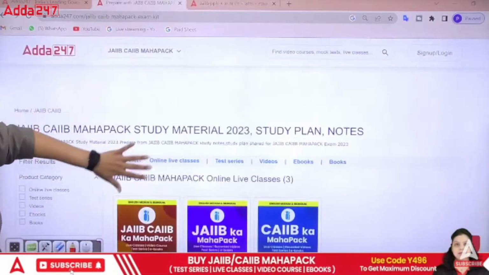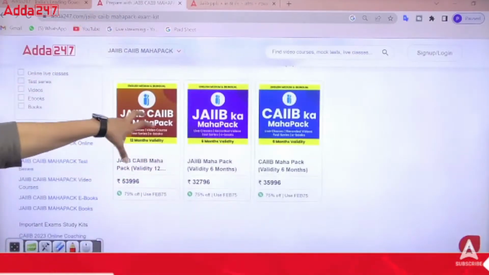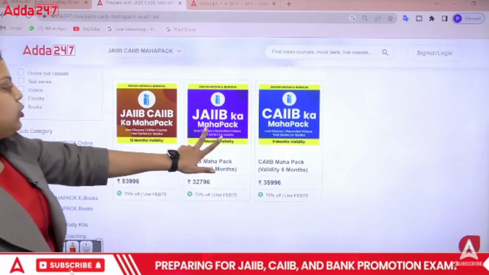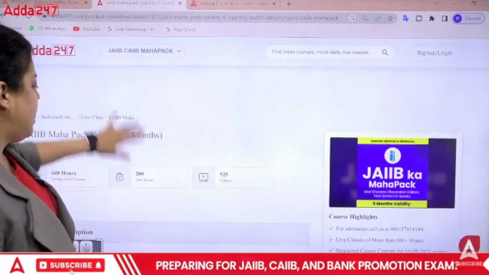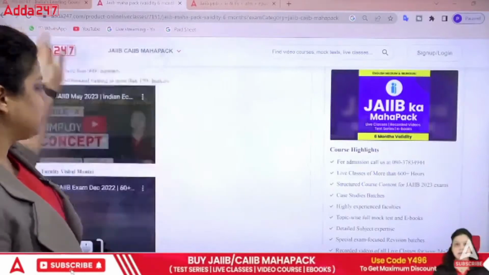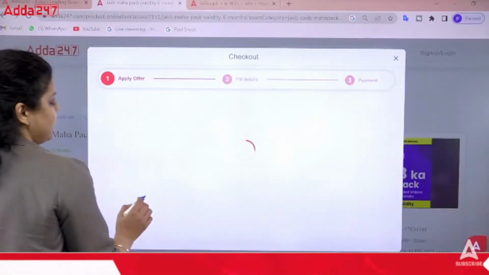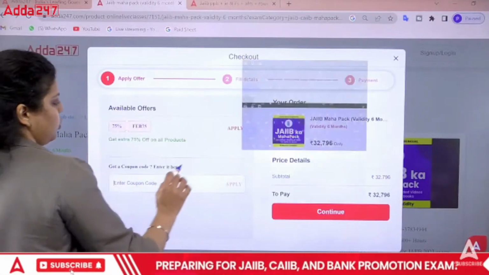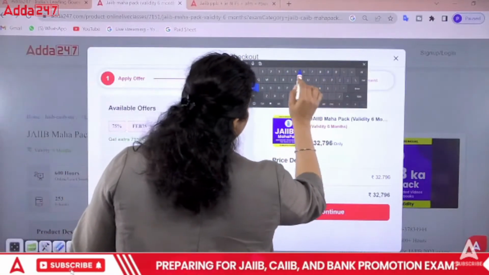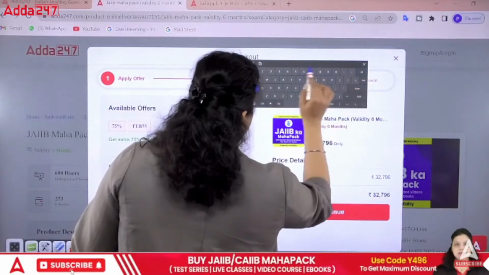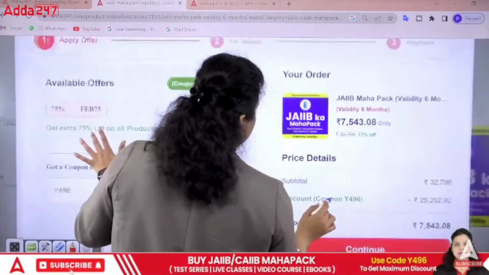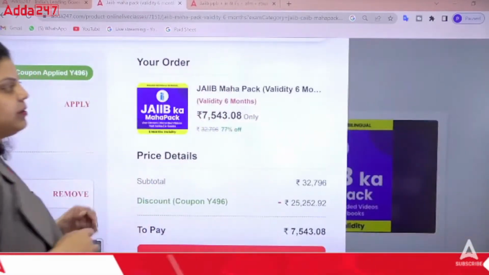Apart from that, if you want to go with the Maha Pack, these are the Maha Packs. Validity is written in front of you. To enroll, let's say you want to go with the JIB ka Maha Pack. Do read all the details, what it is covering, what it is not covering. Click on the buy now, enter a code here. That will be the same code Y496, and click on apply. When you apply, again you will find a 77% discount it is showing.